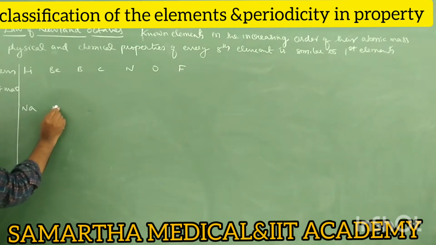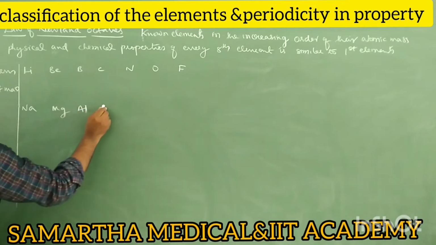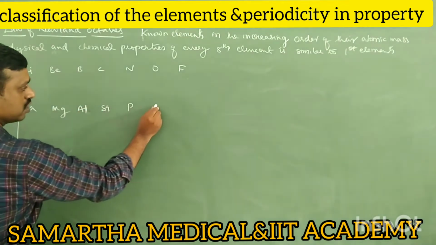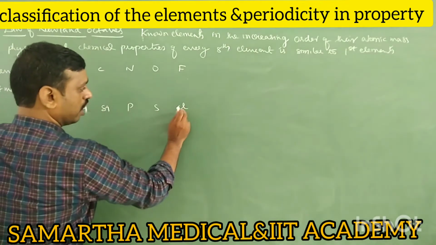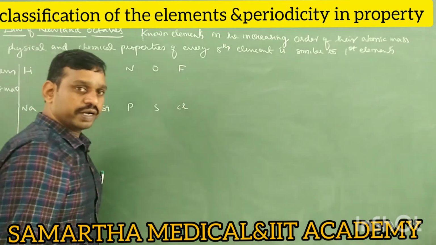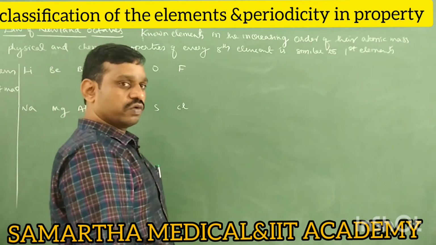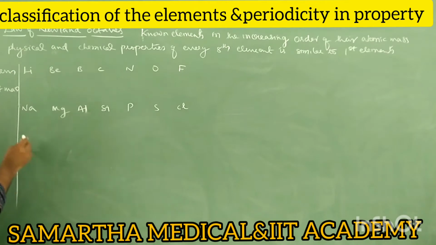Next, magnesium, aluminium, silicon, phosphorus, sulfur, chlorine. After chlorine, argon is the element, but argon was not discovered. Therefore, after that, potassium, calcium. That's it. This law is applicable only up to the calcium element, the 20th element. Now write the approximate atomic masses.